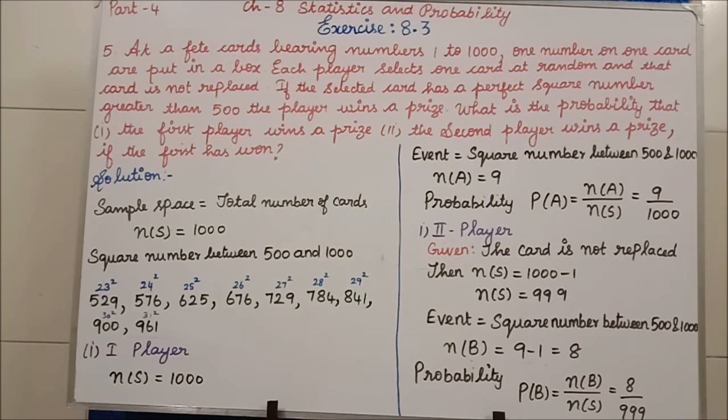In that function, many of them will come, so each one has to take one card. If one person takes one card, that card will not be put back inside the box. All the 1000 cards will be in one box. Clear, students? Each one has to take one card.